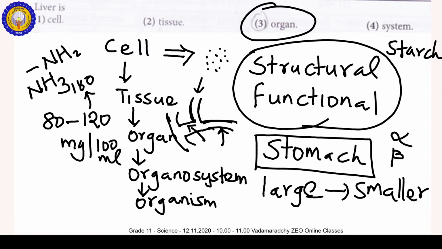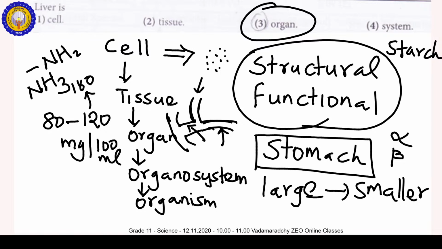Bile helps the emulsification of lipid foods. Lipid foods are fat and oil. So the liver is an organ, because it is a collection of tissues performing a function or functions.